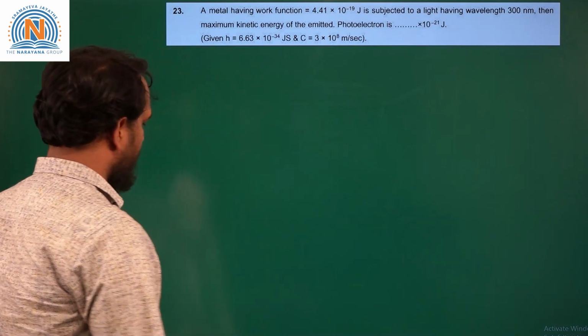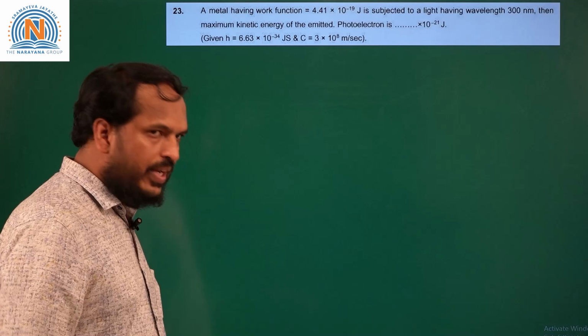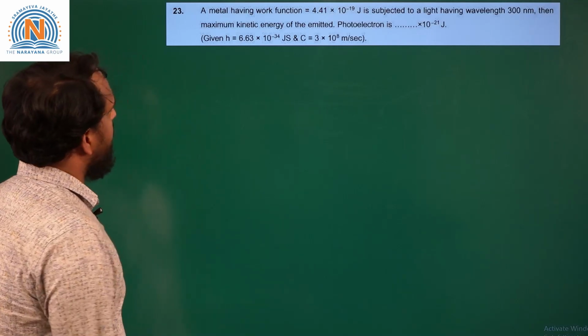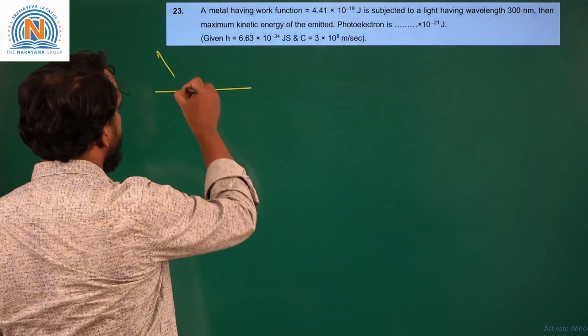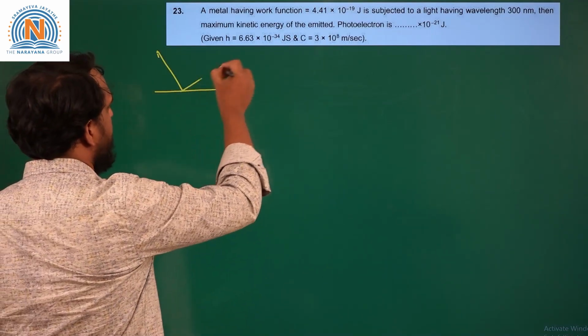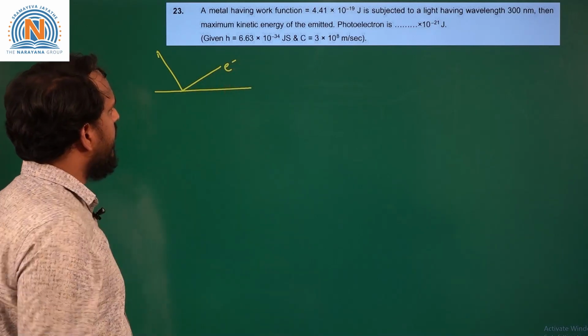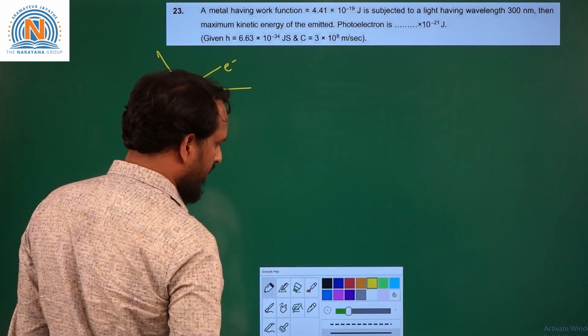Next question is question number 23. This is based on the photoelectric effect. So in this photoelectric effect, there is a metal surface. On the metal surface, when light is radiated, it will eject the electrons. The work function of this metal is given.